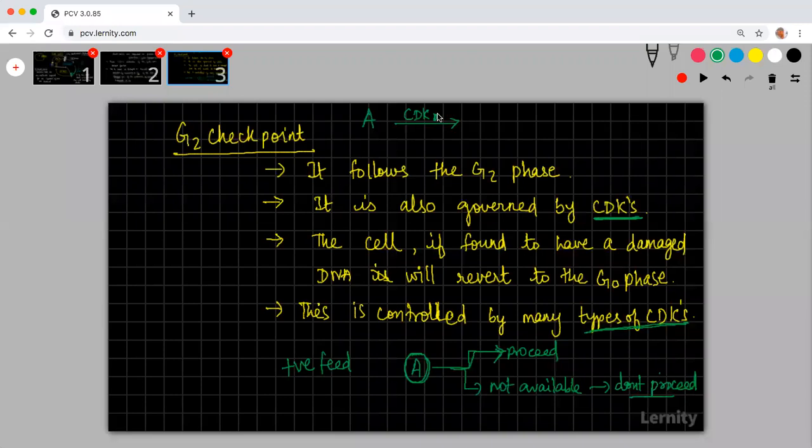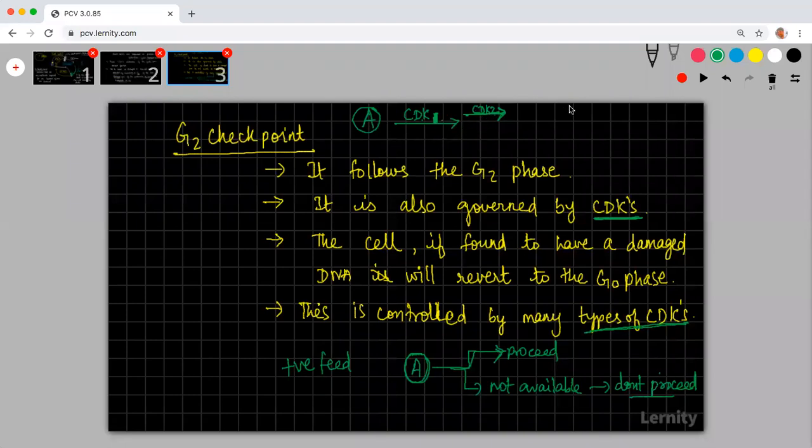Dependent on this CDK1 activity only, the CDK2's activity will be there. The CDK2 will proceed only if CDK1 is checked over. Suppose this A will determine whether CDK1 is there. So CDK2 becomes active only when CDK1 is available.